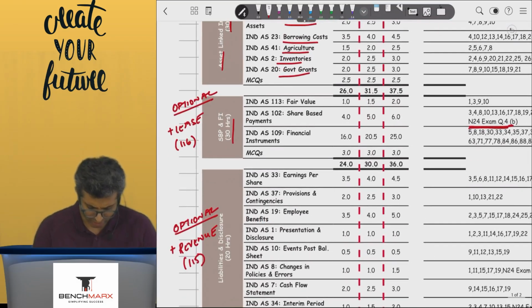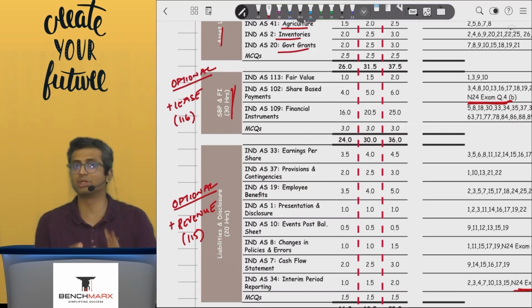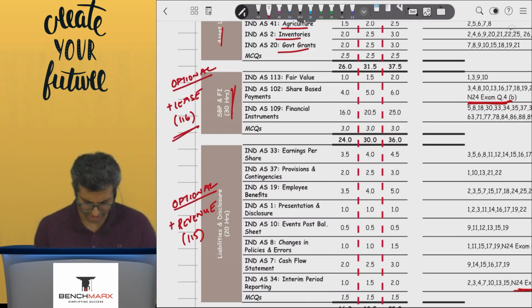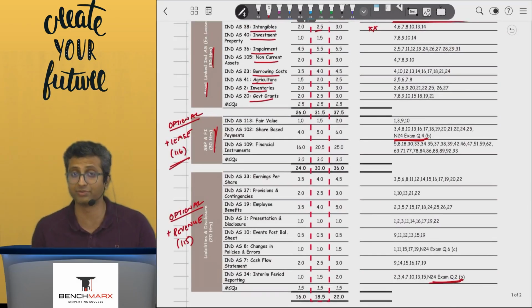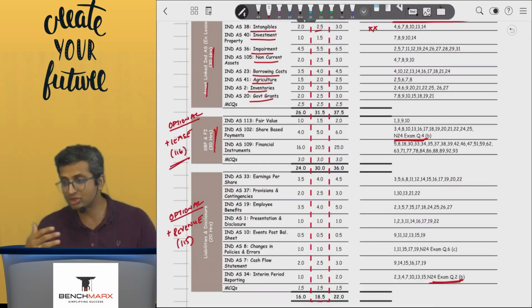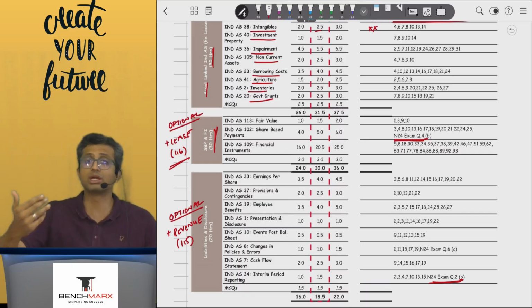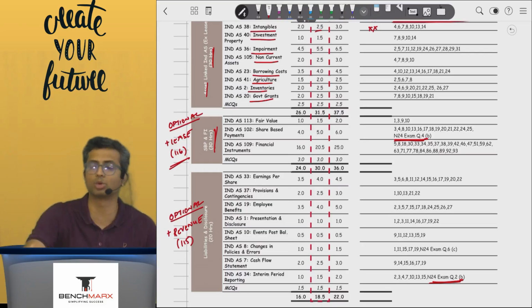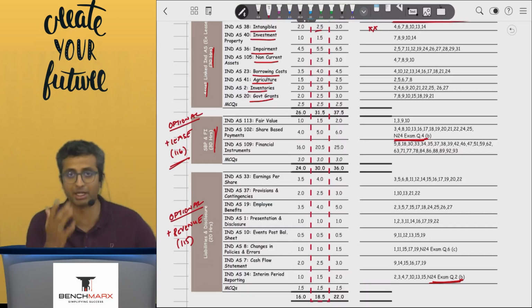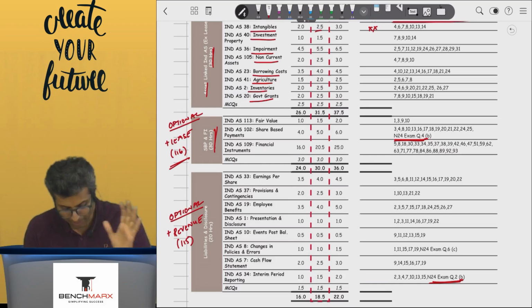Now, ideally, this will take in totality around 30 odd hours again, plus I would say that if you still have the momentum, do leases over here. In my core plan, I have given leases and revenue at the end, but usually in our experience, what we have seen is by the time you reach the end, you have some burnout in financial reporting, and most of the students are then just pushing through or leaving altogether revenue and lease, which is not what I would recommend.